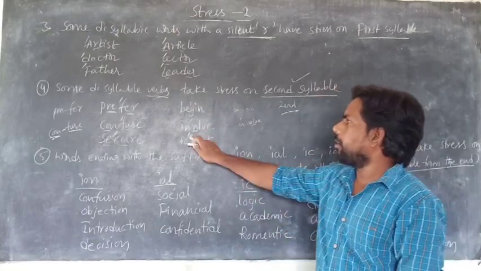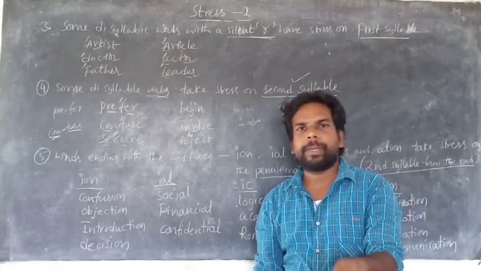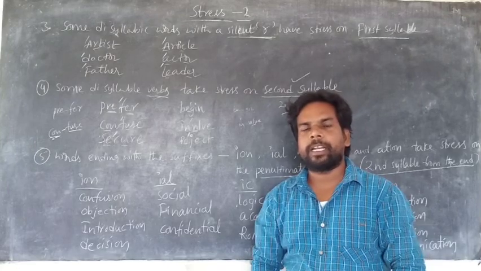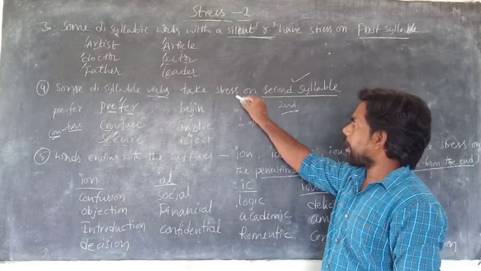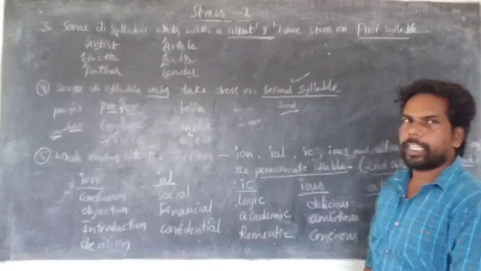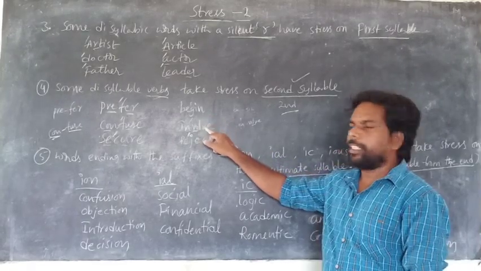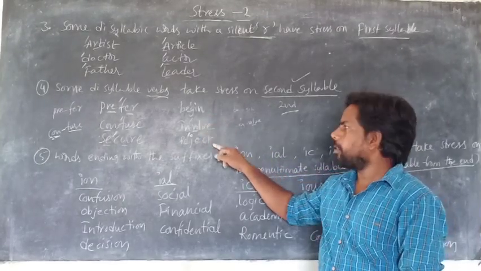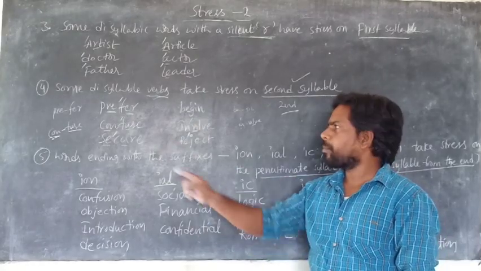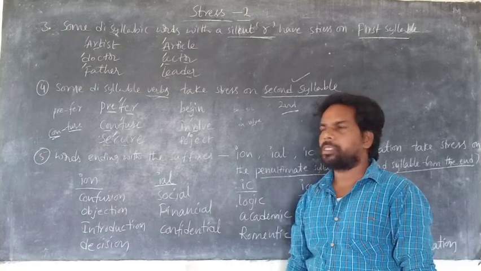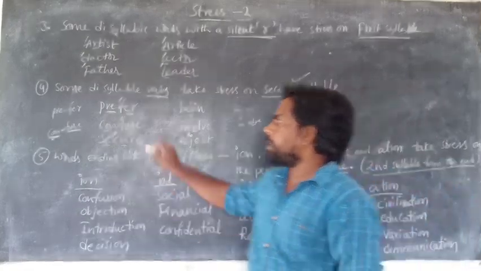Is it clear now? The fourth rule is some disyllabic verbs. Some disyllabic verbs take stress on which syllable? The second syllable. Is it clear now? The pronunciation of begin is be-GIN. This is involve. This is reject. And that one prefer. This one confuse. And this one secure. Okay, this is the fourth rule.